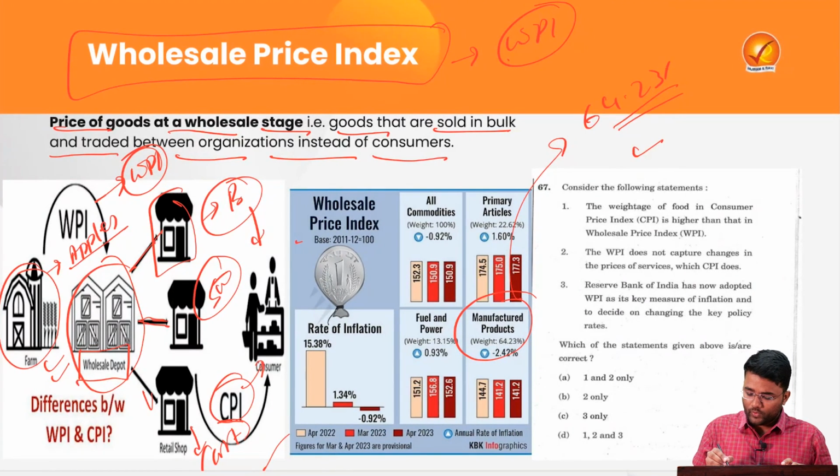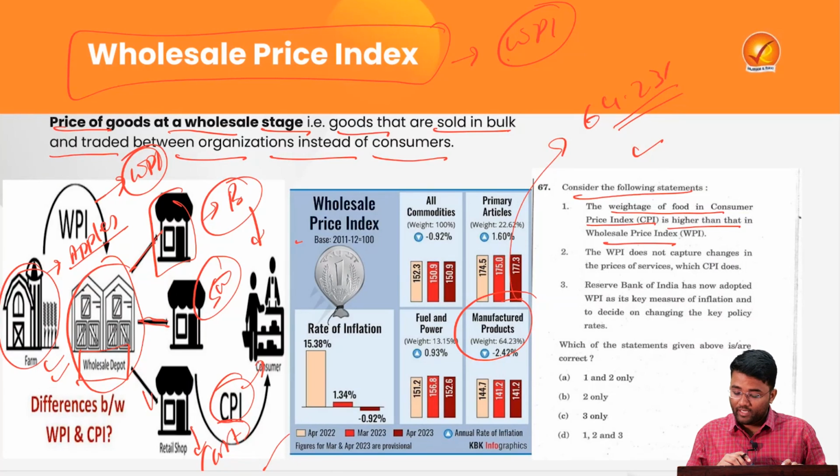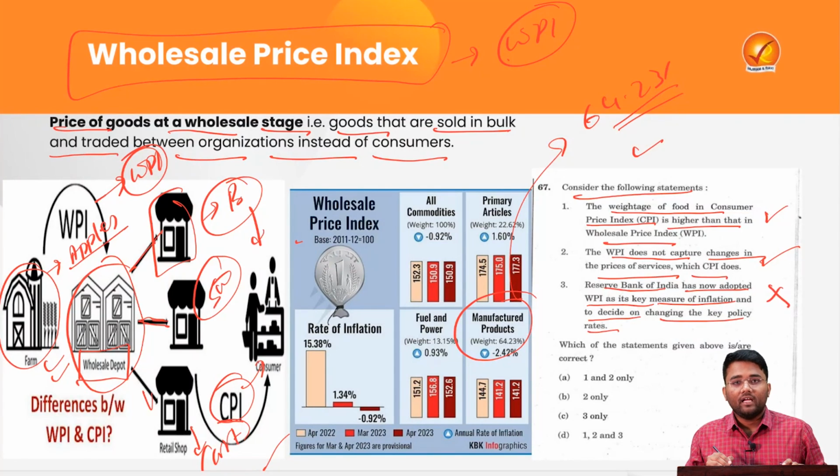Then this was a question that has been asked previously in UPSC prelims. Let's see this particular question, which says: consider the following statements. The weightage of food in the Consumer Price Index is higher than that in the Wholesale Price Index. This is a correct statement. Then, WPI doesn't capture the changes in the price of services, which CPI does. This is also a correct statement. The Reserve Bank of India has now adopted WPI as its key measure for inflation to decide on changing the key policy rate. This particular statement is incorrect.